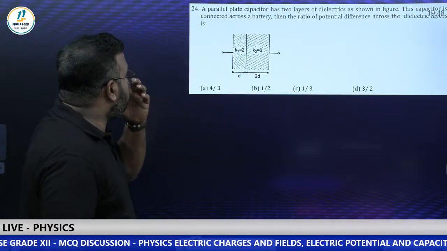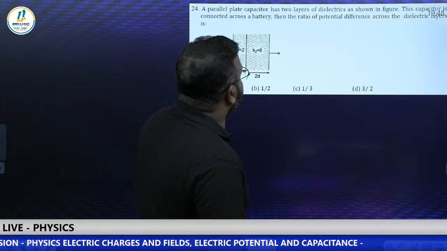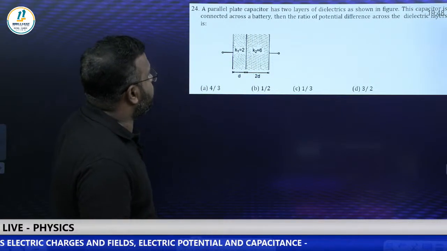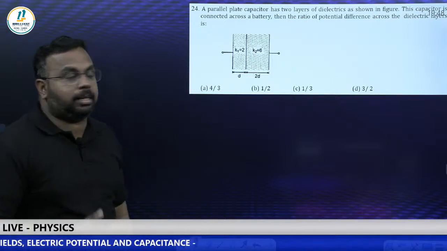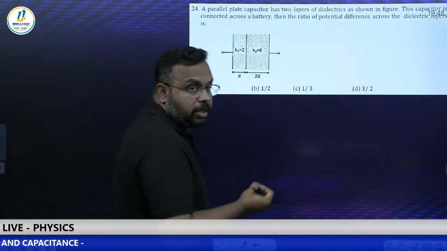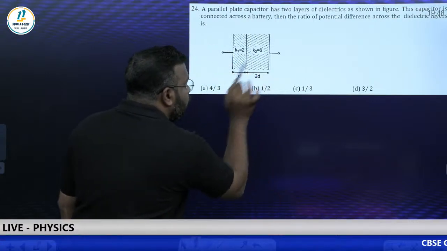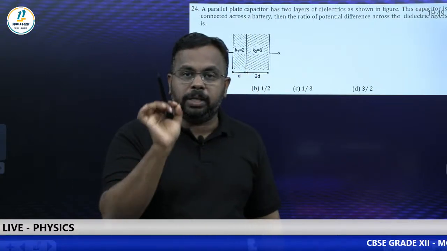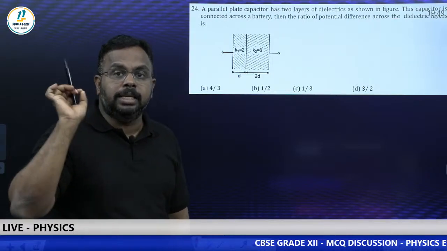Look, a parallel plate capacitor has two layers of dielectrics as shown in figure. This capacitor is connected across a battery, then the ratio of potential difference across the dielectrics is. Potential difference across the dielectrics means potential difference across the capacitors. So you know that if you are inserting two dielectric slabs like this, this arrangement will be behaving like two capacitors connected in series.